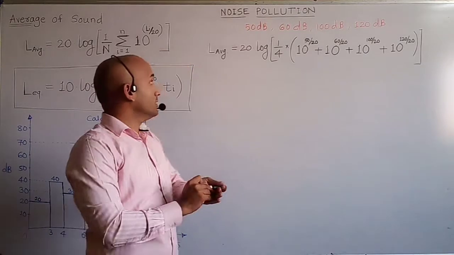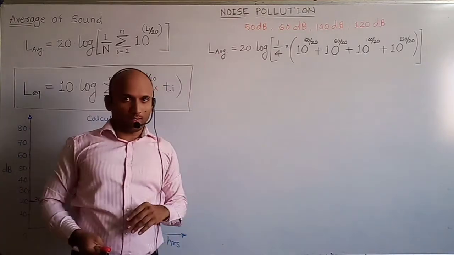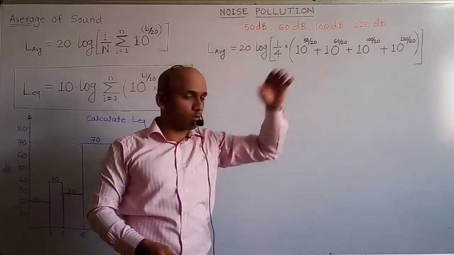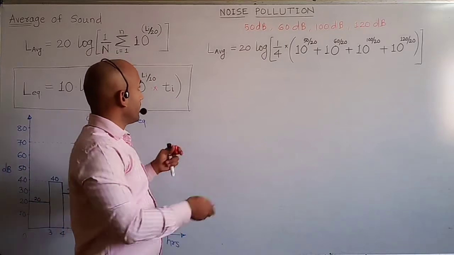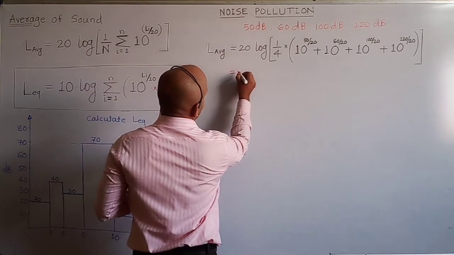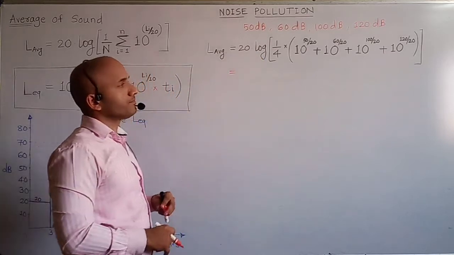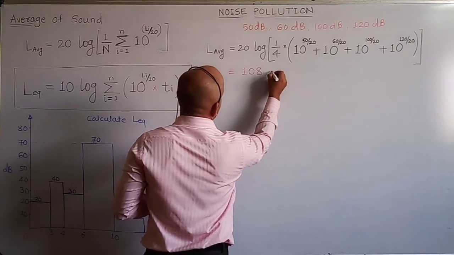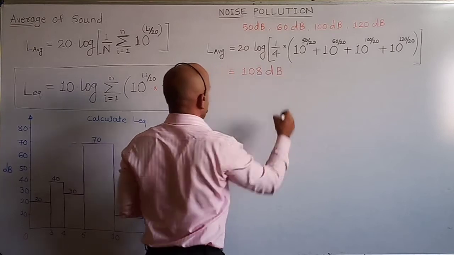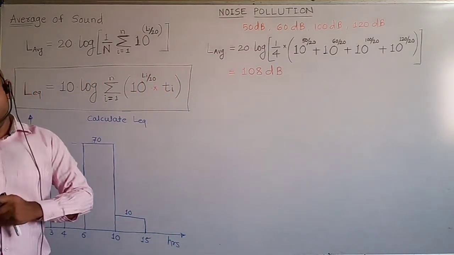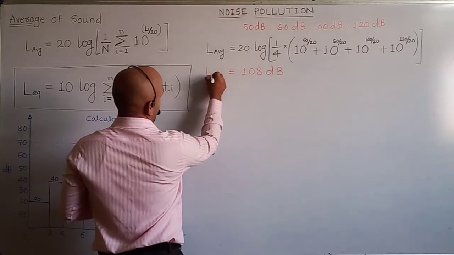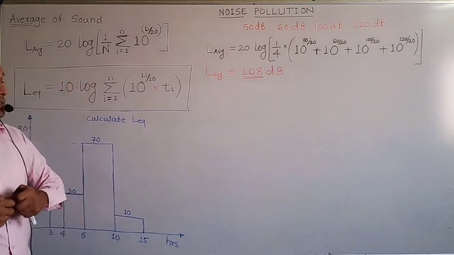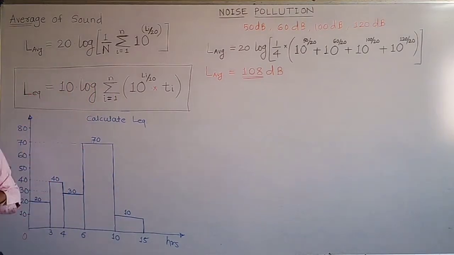Okay, so this is the average sound level, average of sound. So if I calculate 20 log 1 by 4 into this total, this L average value comes out to be how much? 20 log, this value I think 108 dB is the value, L average. Okay, so this is the answer, L average is 108.